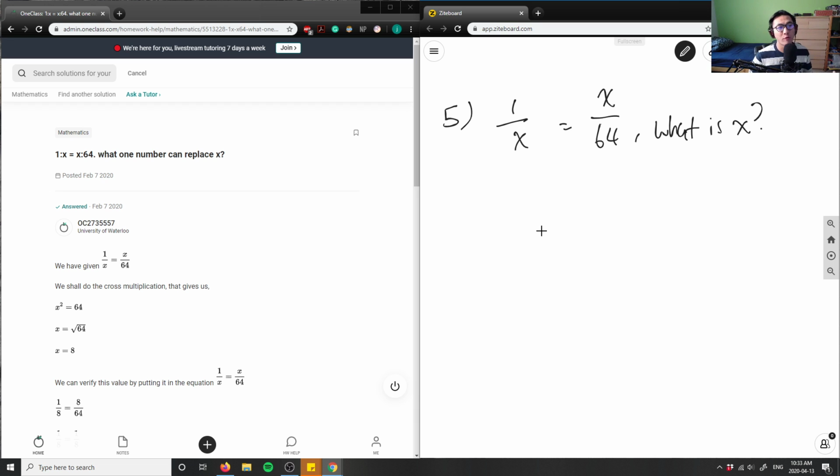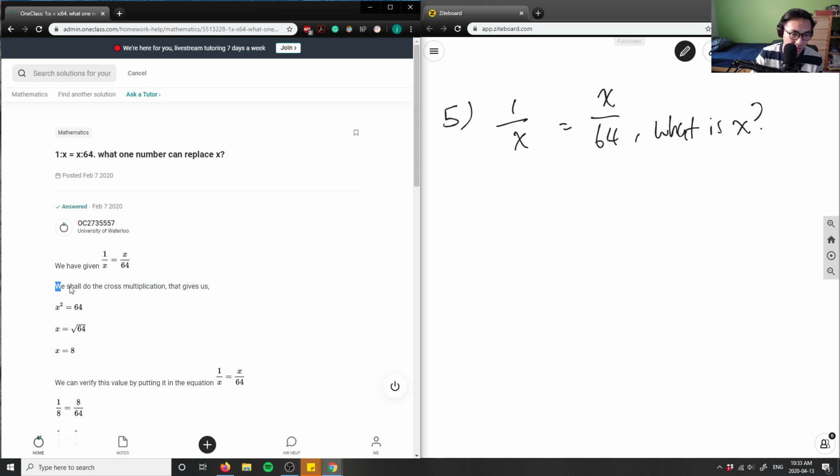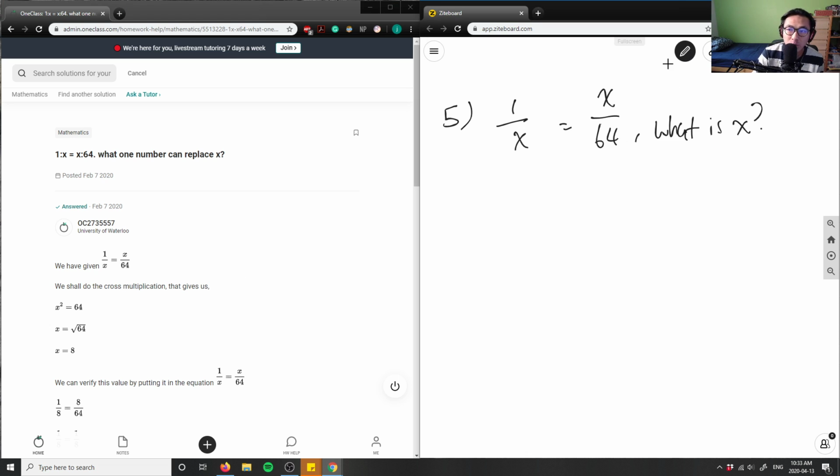So as here, 1 over x equals x over 64. Again, what is x? In order for me to solve this question, I actually would agree with this solution, and we shall do the cross multiply that gives us this. What it means when we do the cross multiply is that I make an x sort of shape here, and I'm going to multiply these two terms and these two terms together.